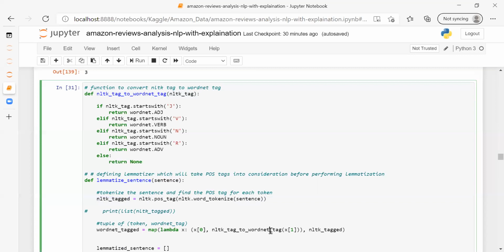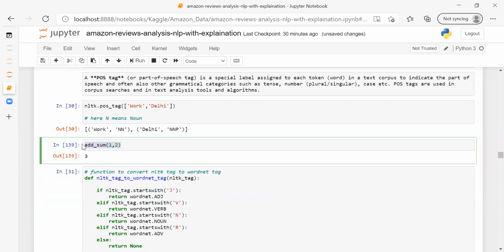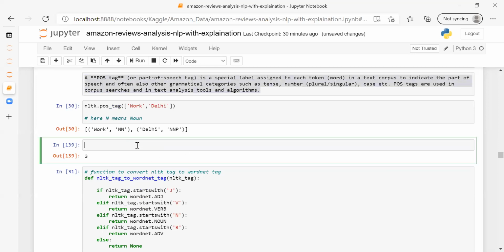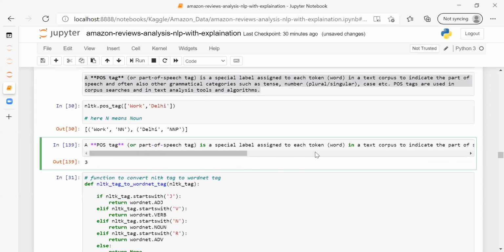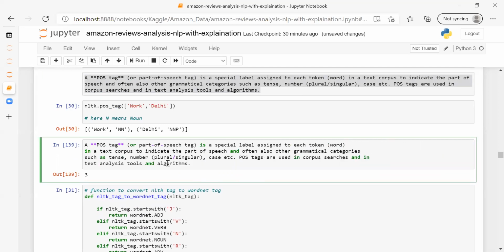In the same way, I'm creating another function here. See, let's suppose I have a text line, or we can take any example. Let's suppose this is a text that is given to me.